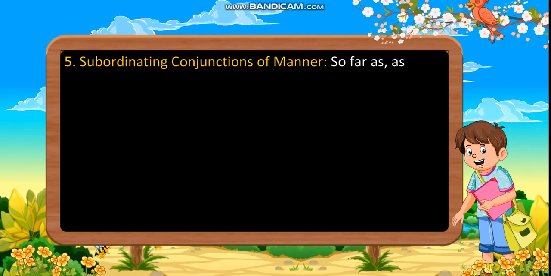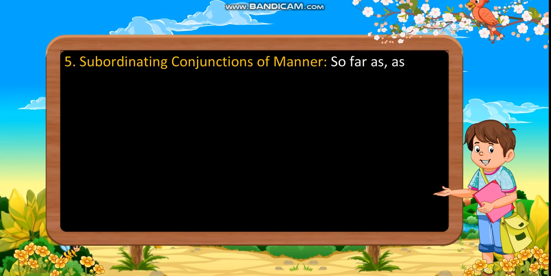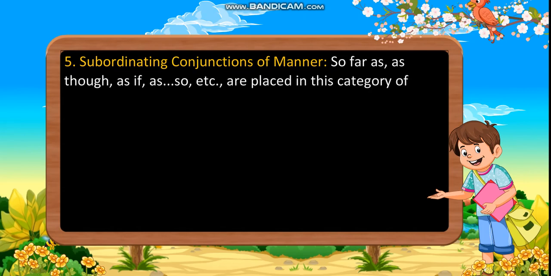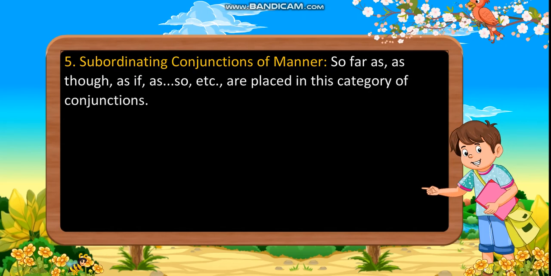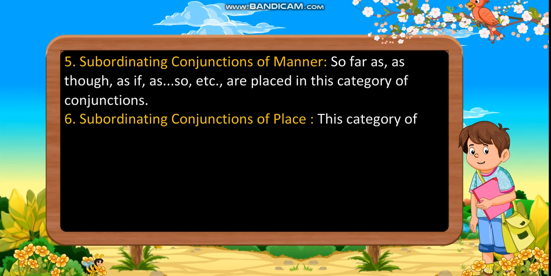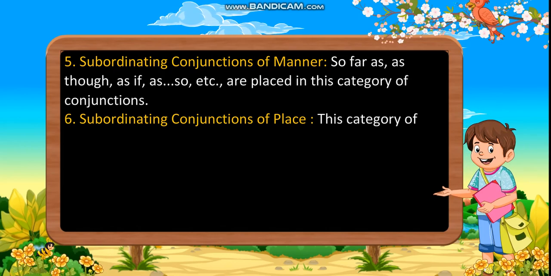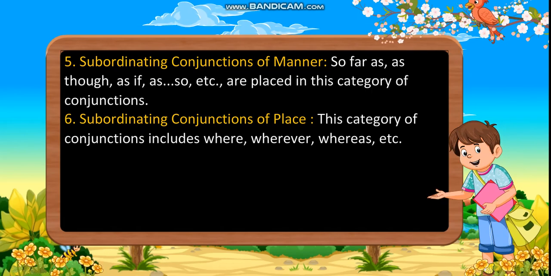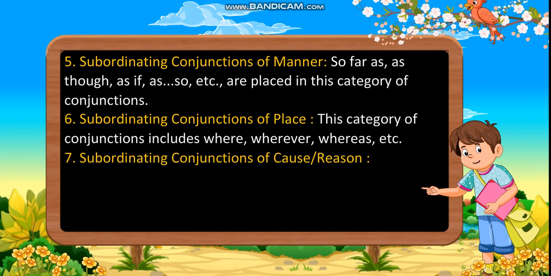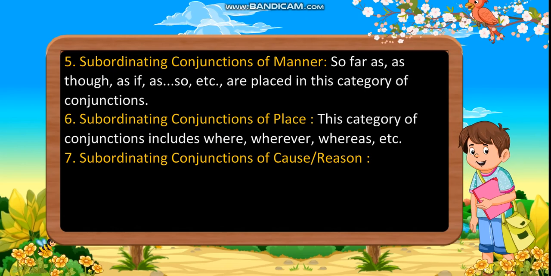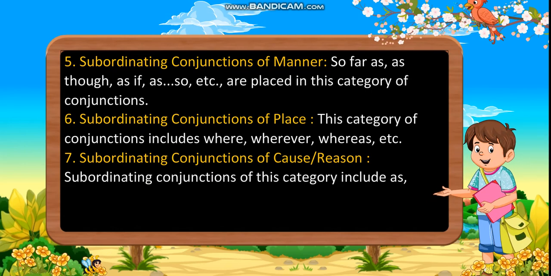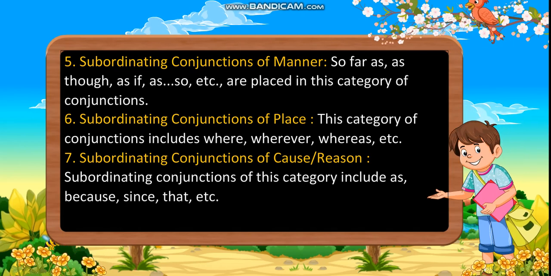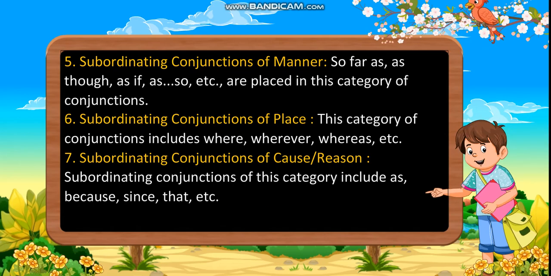Fifth, subordinating conjunctions of manner. So far as, though, as if, as, so, etc. are placed in this category of conjunctions. Sixth, subordinating conjunctions of place. This category of conjunctions includes where, wherever, whereas, etc. Seventh, subordinating conjunctions of cause or reason. Subordinating conjunctions of this category include as, because, since, that, etc.